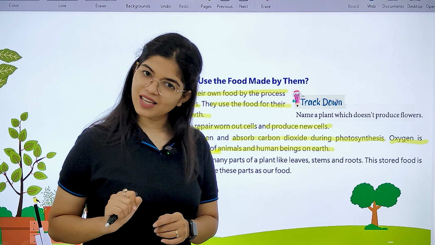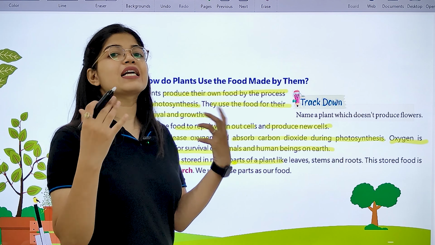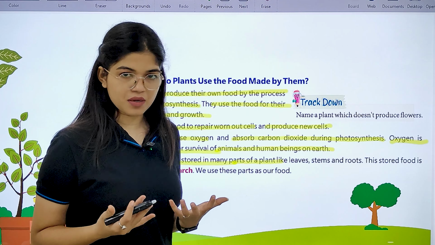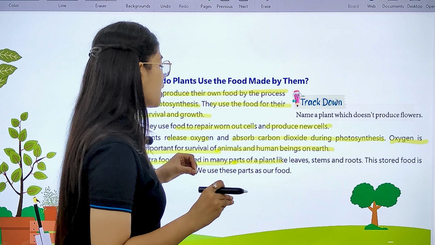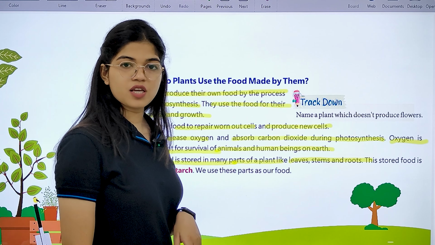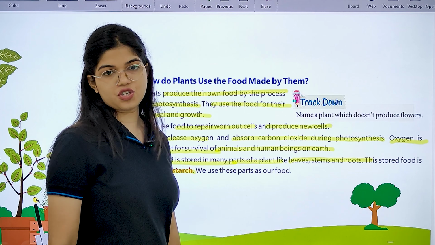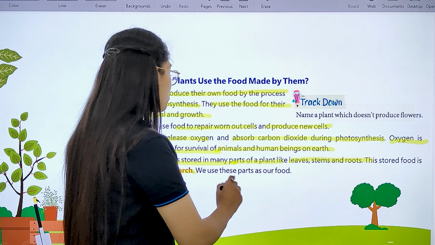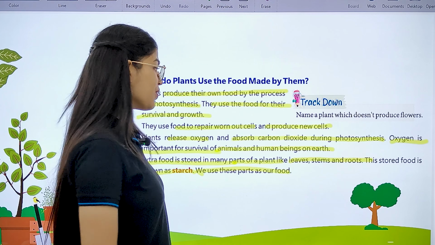Okay? Now, extra food is stored in many parts of a plant. See, after using the required food for their different activities, for their different processes, the plants store the extra food in their different parts, like leaves, stem, and roots. Okay, and this stored food is known as starch. And we all use this starch or these parts as our food.